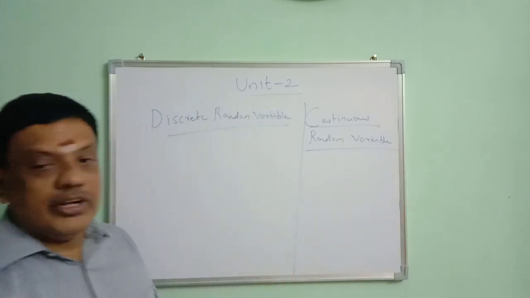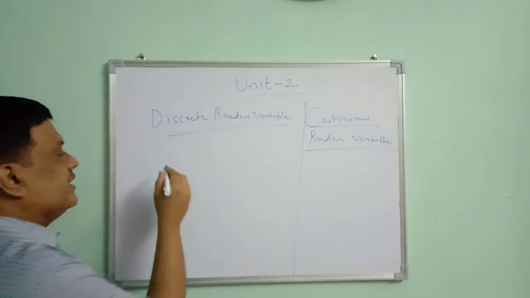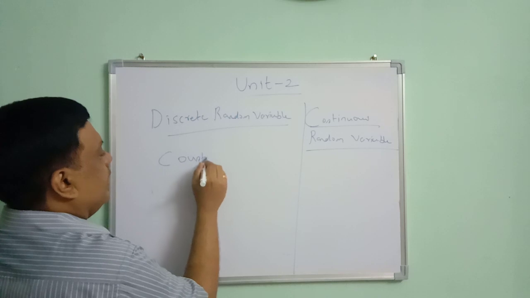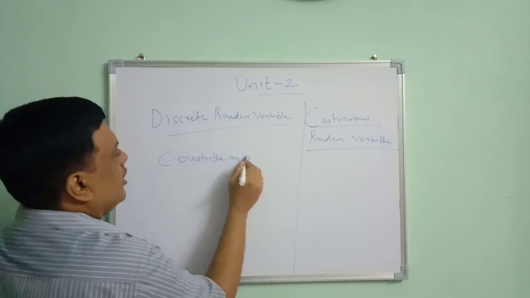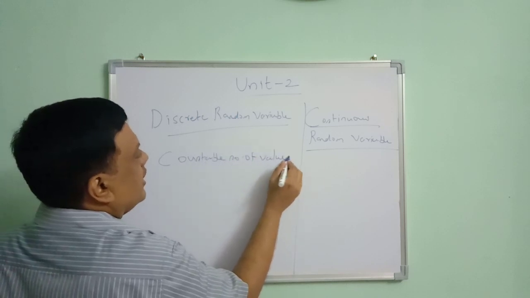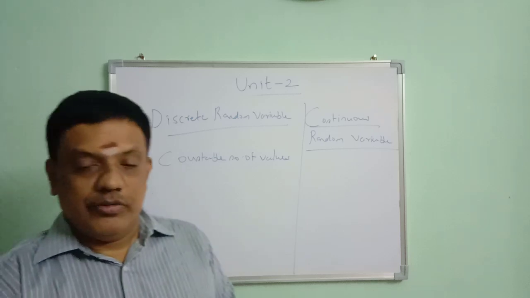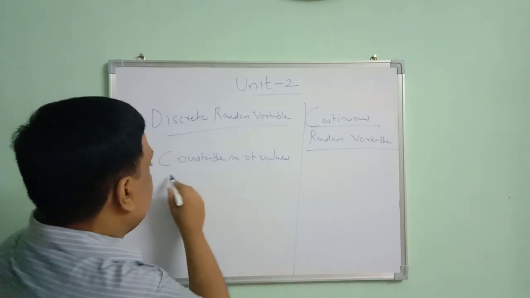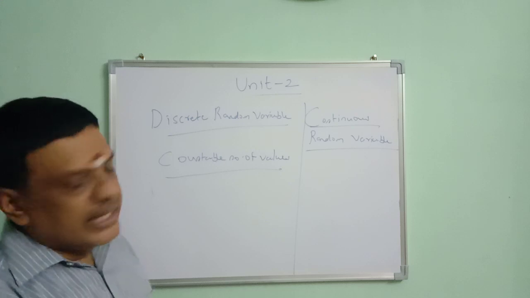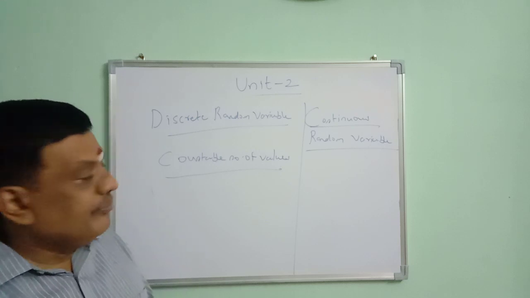A random variable is said to be a discrete random variable if it has a countable number of values. The number of values, if we are able to count, it is known as discrete random variable.